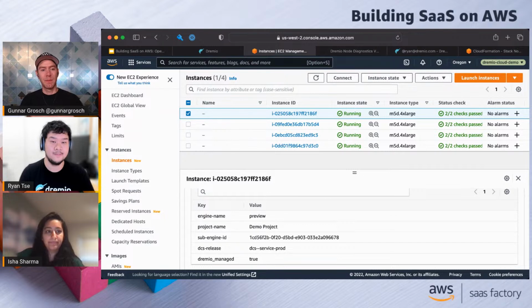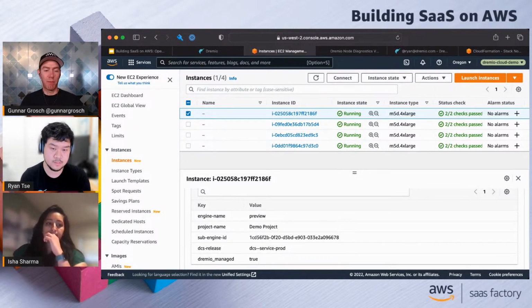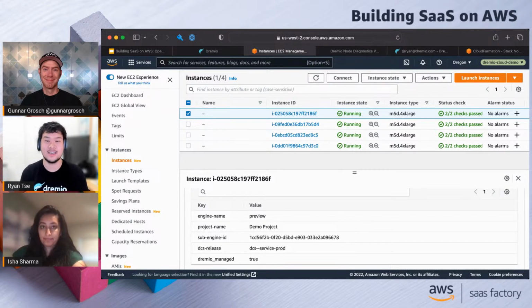Great point. The scaling events that we saw in Dremio, are they using auto scaling or something like that in AWS, or is that fully managed by Dremio, adding and removing instances? That part's fully managed by Dremio in terms of adding and removing instances. That part is the secret sauce, I guess, of Dremio and how we have the system respond to that query load. So that part is definitely managed by Dremio today.